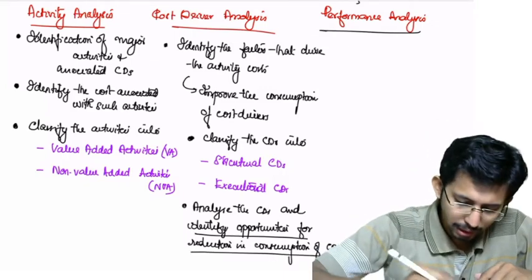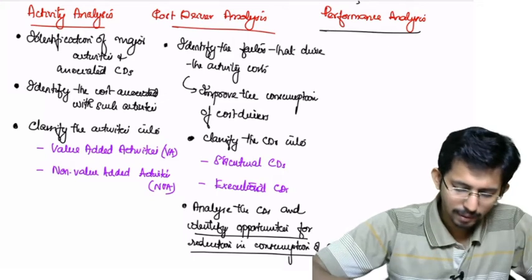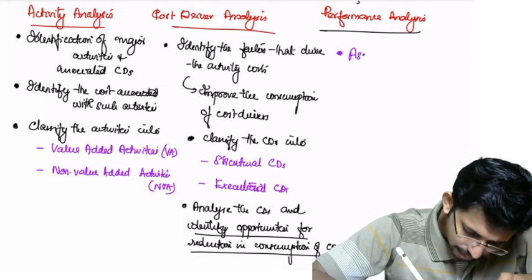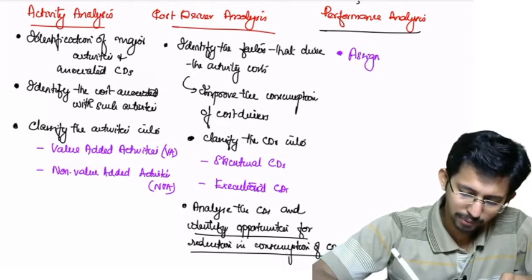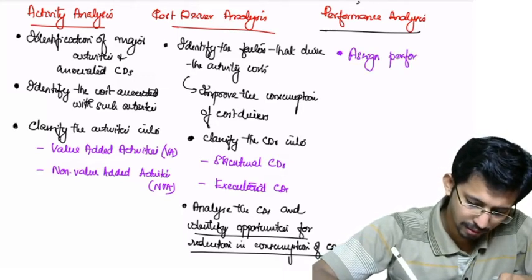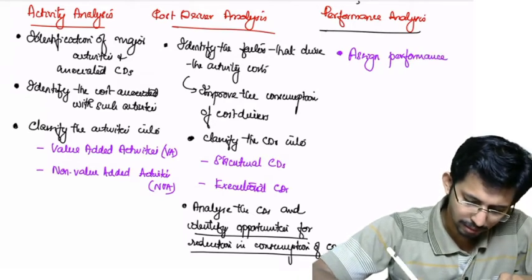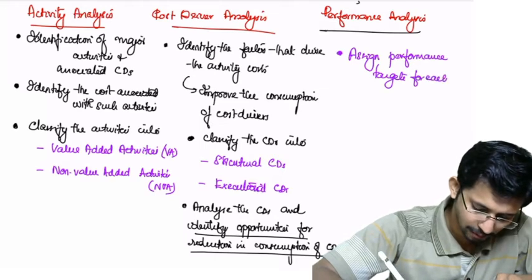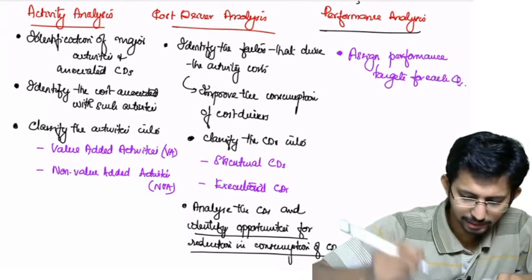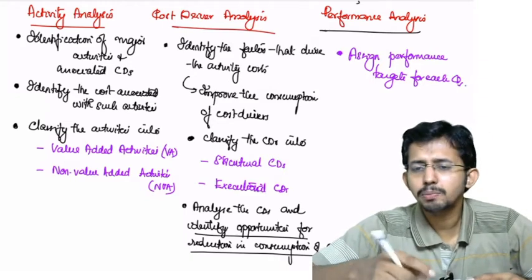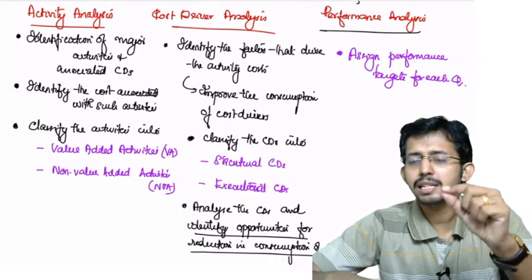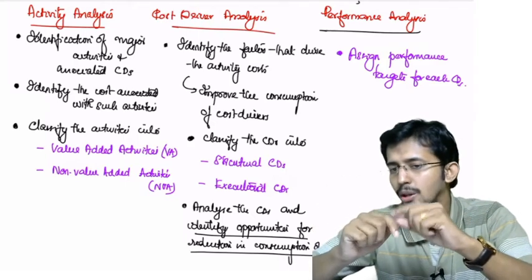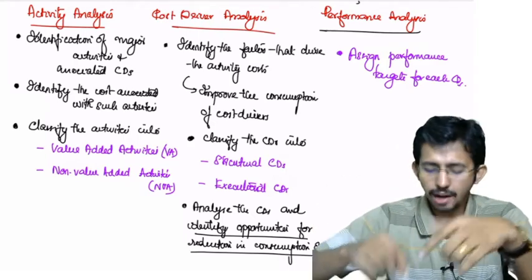Now what you are doing, you will be assigning performance targets for each CD. Performance targets means you have identified that the consumption of one particular CD or cost driver has to be reduced. So that is your end outcome of the second step.